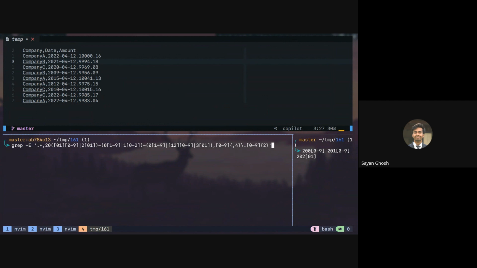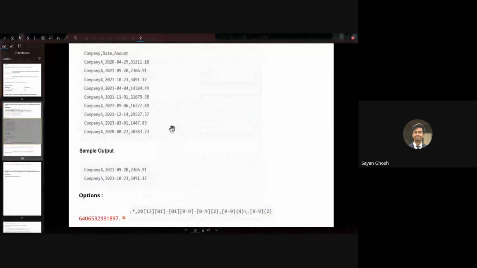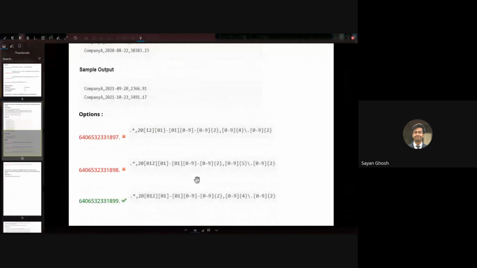So we also have the end of line here and the start of line here. So this is basically the correct regex. Unfortunately, all the options are wrong here, so we cannot go through the options. Here you can see the dot star is correct. But the year matching part, the month matching and the date matching is incorrect. Especially the year. The month and date, we can say we don't want to validate, but the year is not matching correctly at all. So that's why none of the options here is correct.